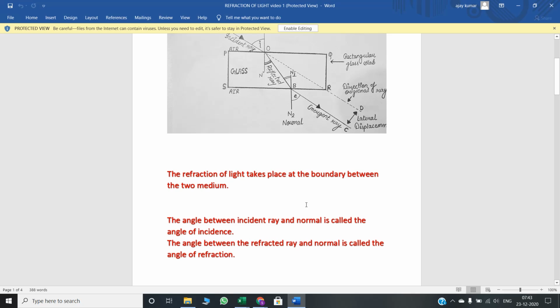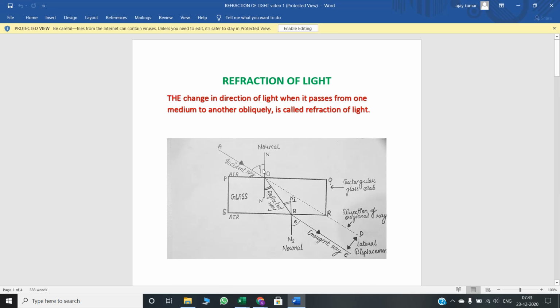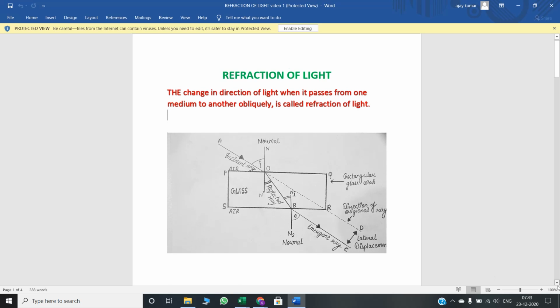And you already know the angle between the incident ray and the normal is called the angle of incidence. Look, I am telling again here: the angle between the normal and the incident ray is the angle of incidence, and the angle between the reflected ray and the normal is called the angle of reflection. And one thing more, students: when you studied reflection of light, your first law was angle of incidence is equal to angle of reflection, but in case of refraction, i is not equal to r, meaning angle of incidence is not equal to angle of reflection, right?